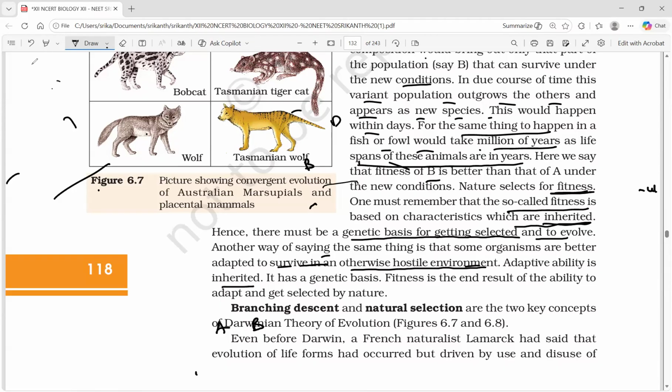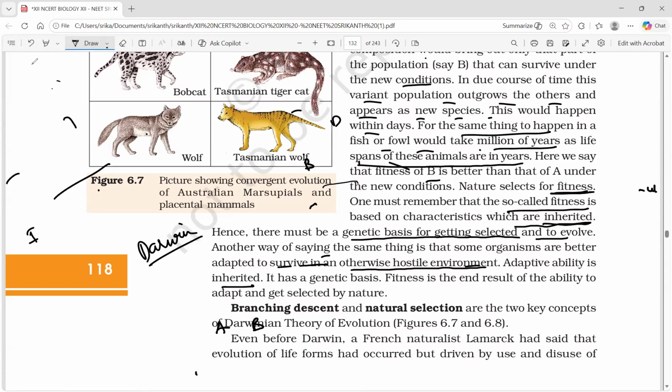Adaptive ability is inherited. You can't apply these kinds of words to Darwin completely. Darwin believed that organisms already have built-in variation. These heredity and inheritance patterns are a little beyond Darwin, because Darwin didn't have an idea of genetics. He didn't have an idea about genes. He just said that variations will happen in that way. They have the built-in variation.